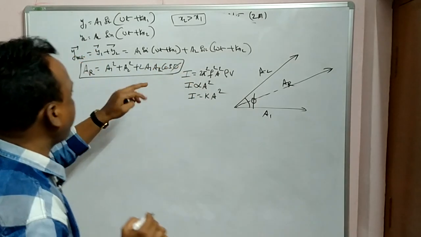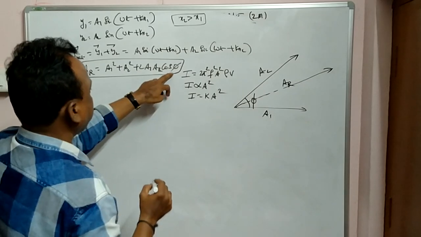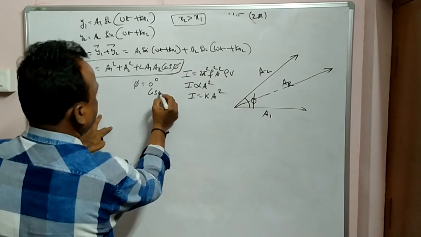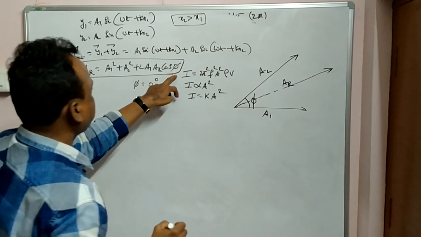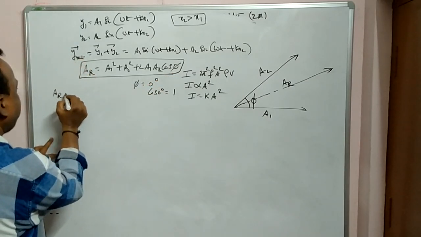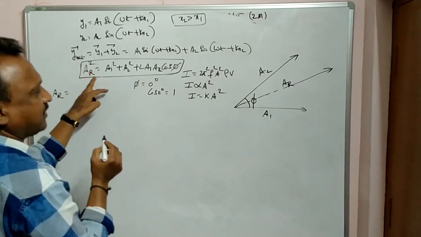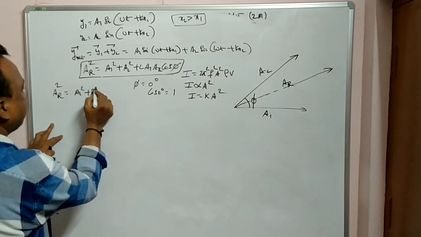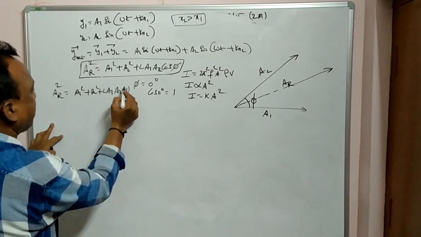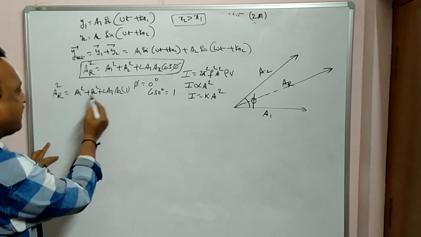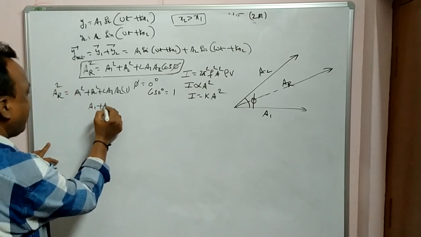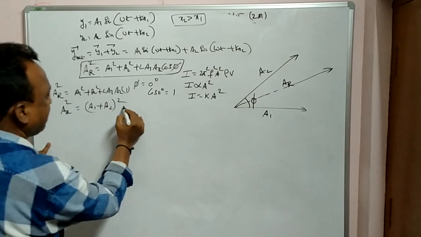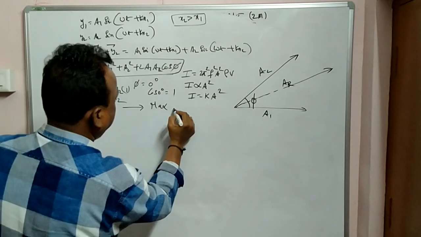In the same fashion, the amplitude will be maximum when phi is equal to 0 degrees, because cos 0 is equal to 1, maximum. So when you substitute here, resultant square is equal to a1 square plus a2 square plus 2a1 a2 into 1. So this is nothing but (a1 plus a2) whole square, which is equal to a resultant square for maximum amplitude.